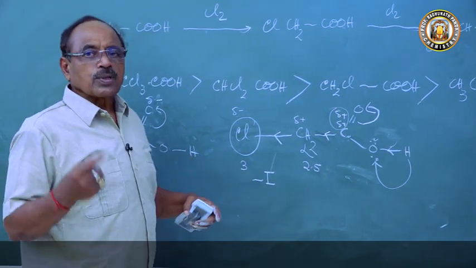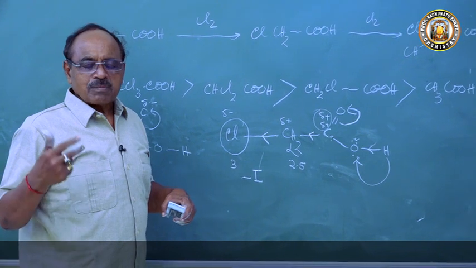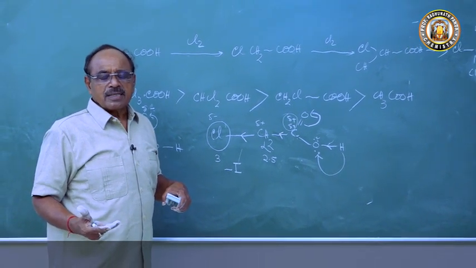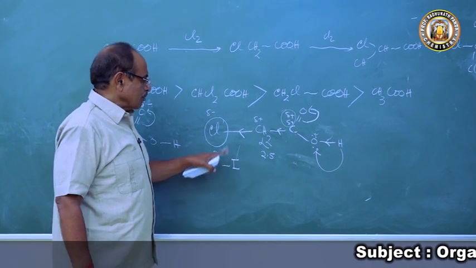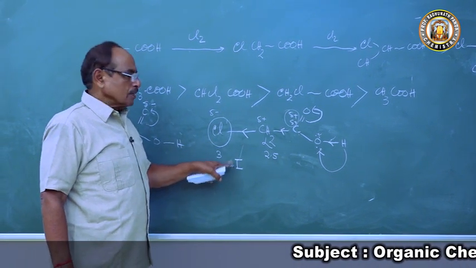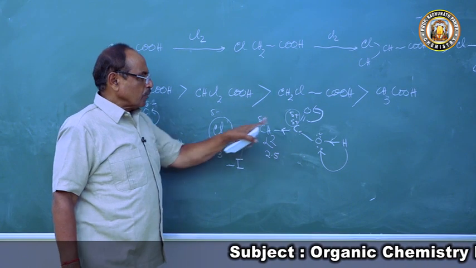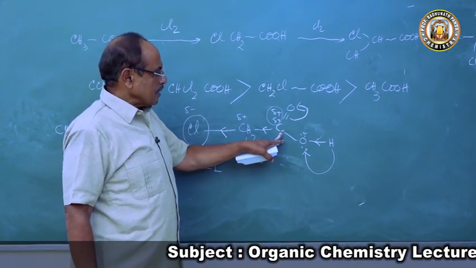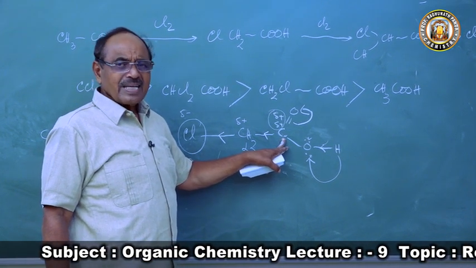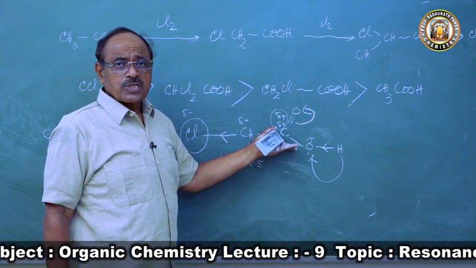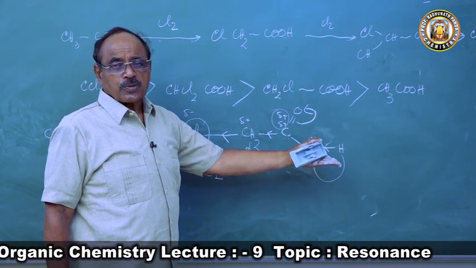Or we can say chloroacetate ion is more resonance stabilized than the acetate ion. Due to what? Because of the minus I effect of the chlorine atom, the positive charge density at the carbon atom of the carboxyl group increases, which promotes the loss of proton more easily.